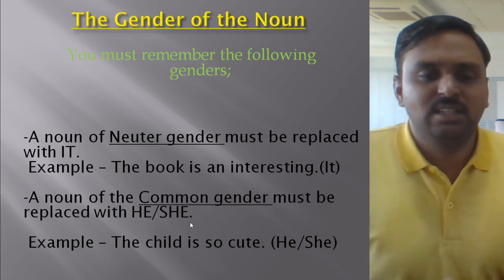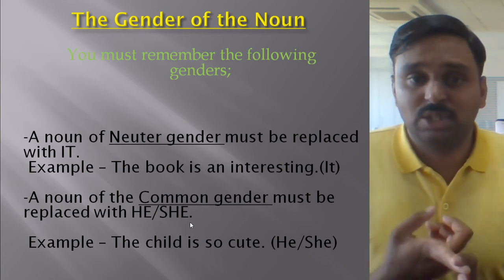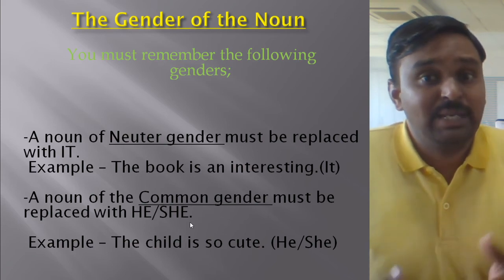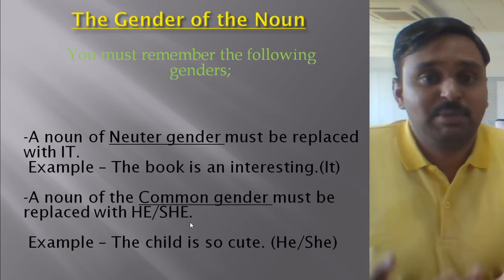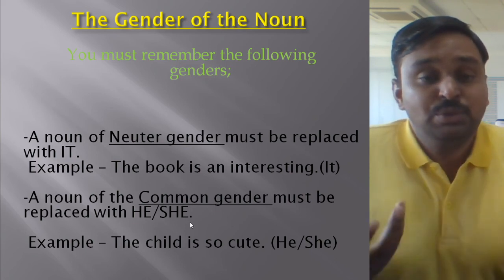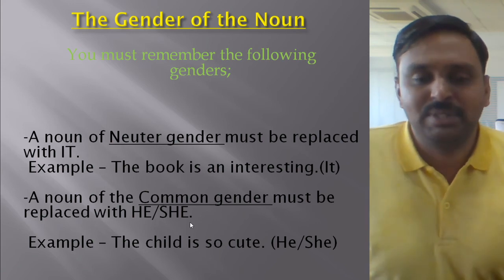This gender can be, for example, doctor. The doctor can be male, can be female. Student can be male, female. Teacher can be also male or female. Whether to use he or she is a confusion for us, so better we go for common gender.